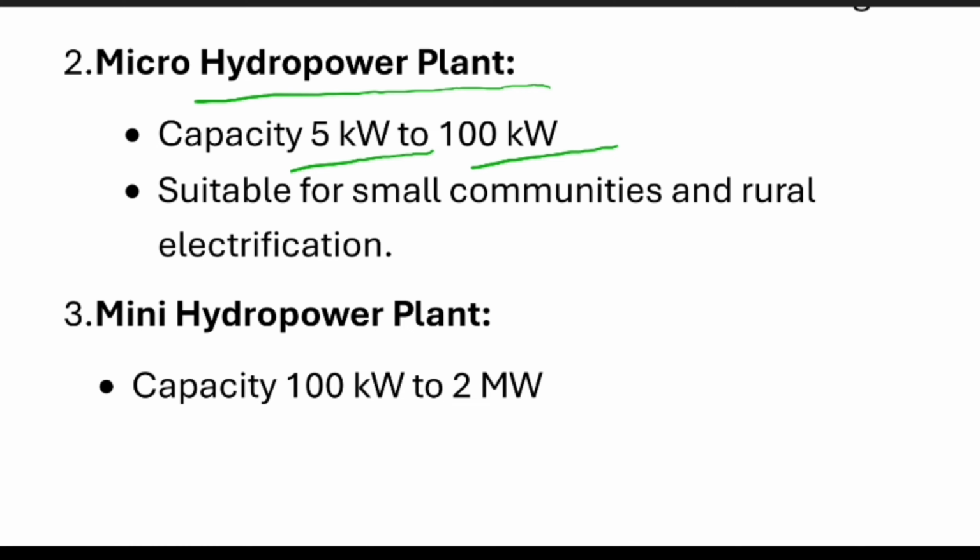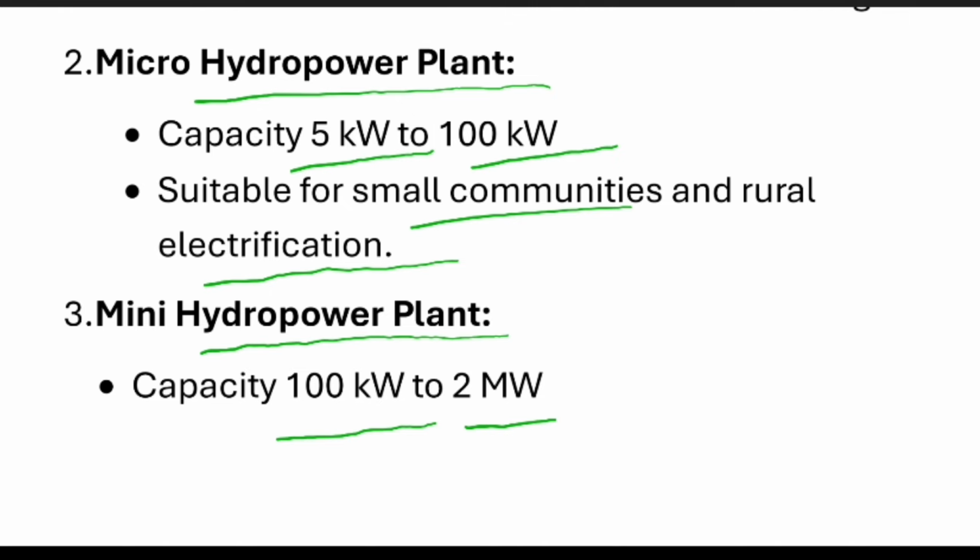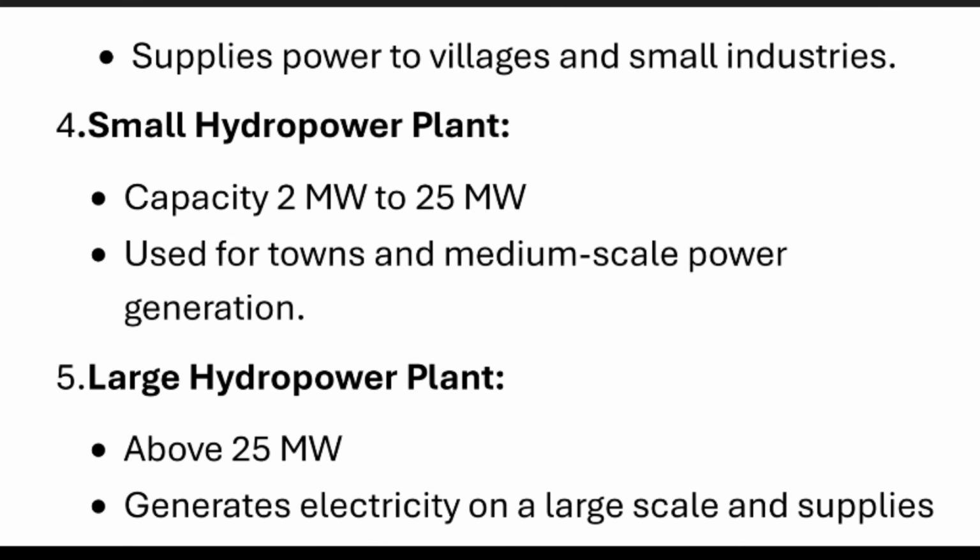This type of plant can be used for small communities and rural electrification. Next is the mini hydropower plant. Its capacity is 100 kilowatts to 2 megawatts, and it can be used for villages and small industries.